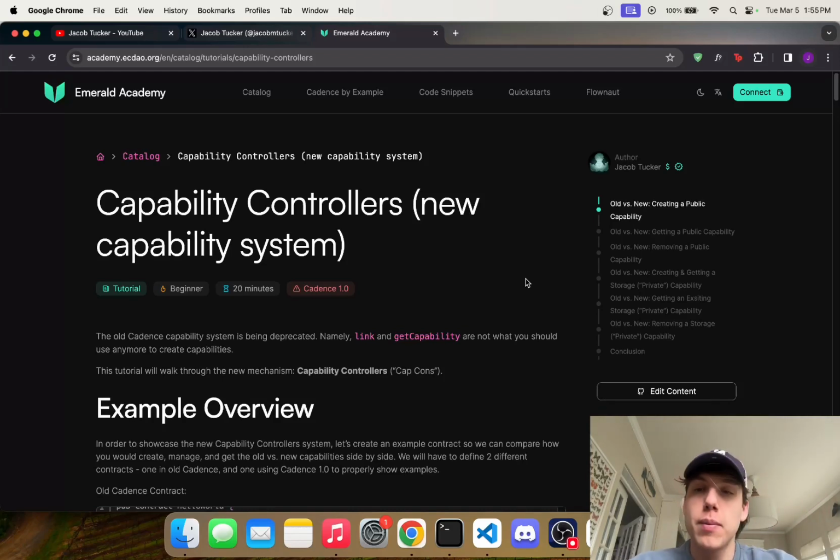In this video, I'm going to be covering capability controllers, which is the new capability system that is coming to Cadence 1.0, the smart contract language for the Flow blockchain. This update won't be live on testnet or mainnet for a little bit, maybe a couple of months. I think the planned update is for the middle of 2024, but I'm making this video to get you all prepared. I'll walk through all of the new features that are coming with capability controllers and what you should be aware of.